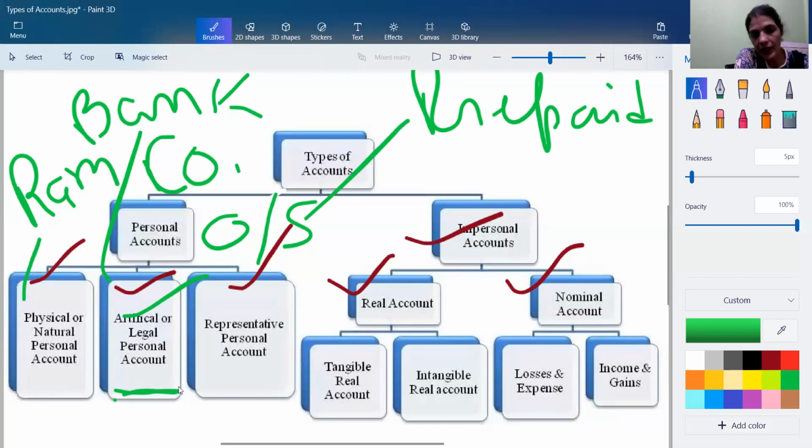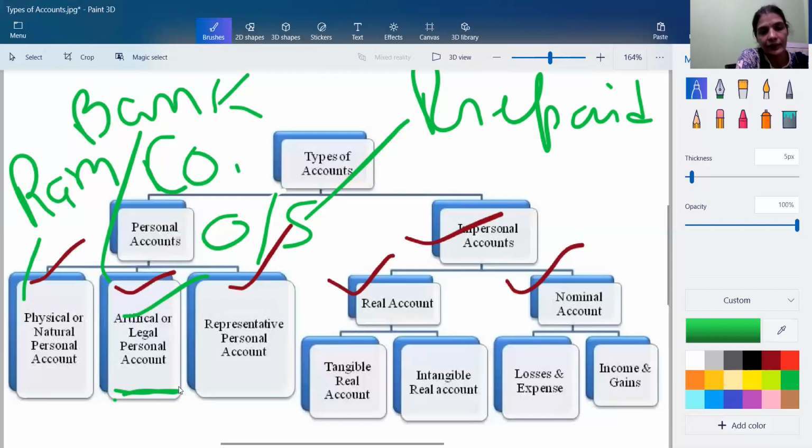Fine. So the golden rule for personal account is debit the receiver and credit the giver. Once we are making entries in our bookkeeping, in our journal, we will take care of that golden rule, that is, debit the receiver and credit the giver.